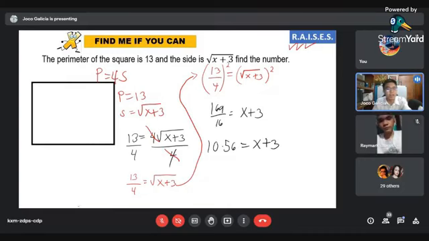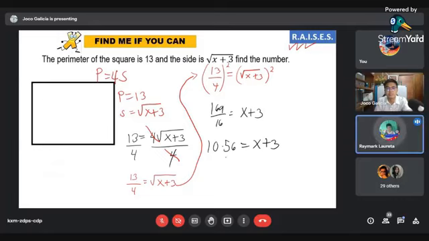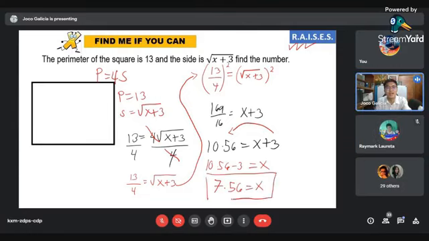Then going back, Laureta, kindly continue. Tapos ano po, sir? Ita-transpose po yung 3 po sa left side. Tapos po, 10.56 minus 3 po. From positive, magiging negative na po yung 3. Equal x po. The final answer po is 7.56 equal x po. Alright, very good, Laureta. So our answer is going to be 7.56.